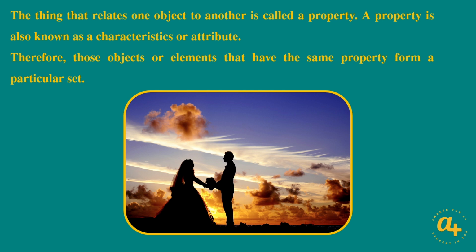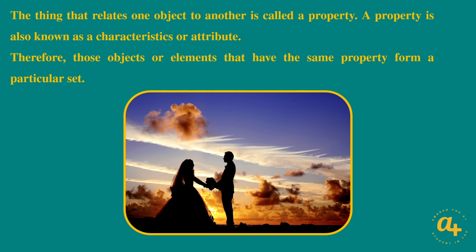So a property is what relates one object to another object, or that relates one family member to another family member. If two siblings are born from the same mother and father, those two siblings are related by what? By blood. What brings them together, what makes them belong to the same family is blood. So the aspect of blood is what we can refer to as a property when we are looking at family members. Blood can relate two siblings to each other.